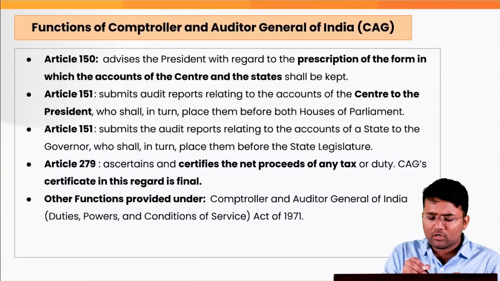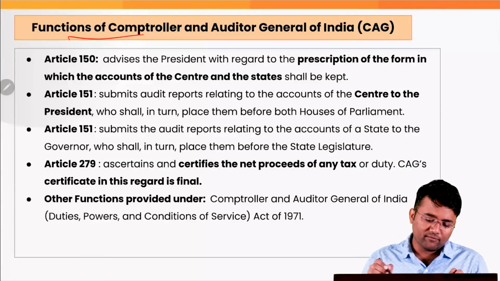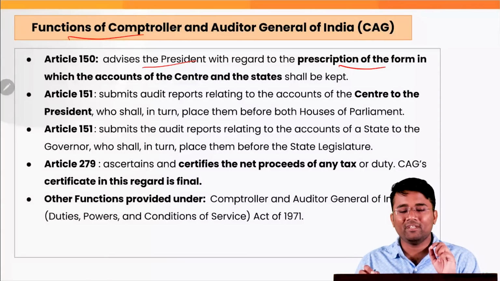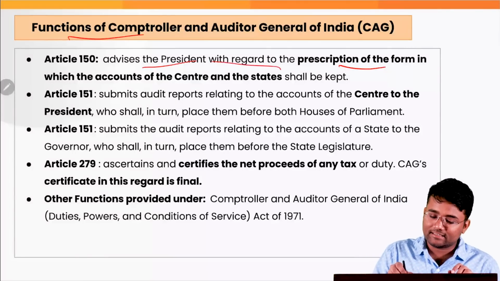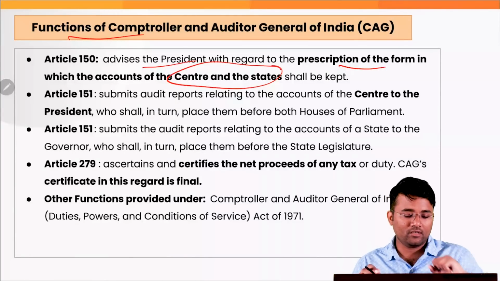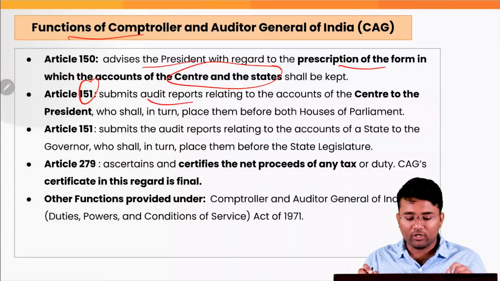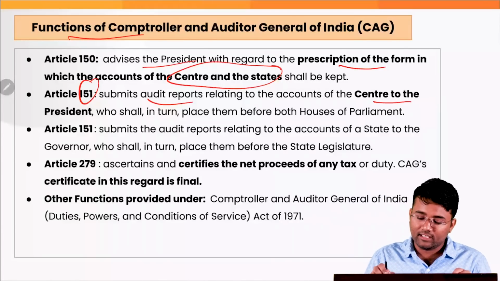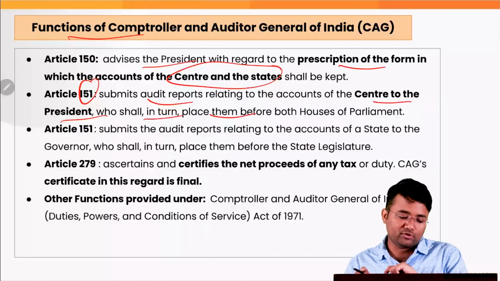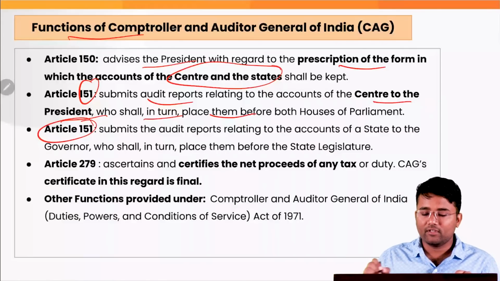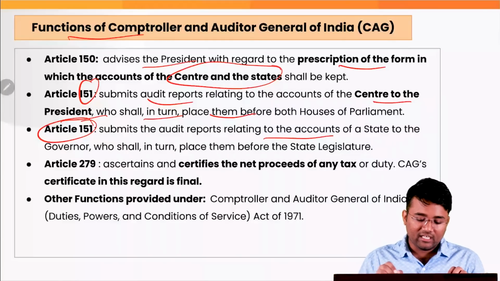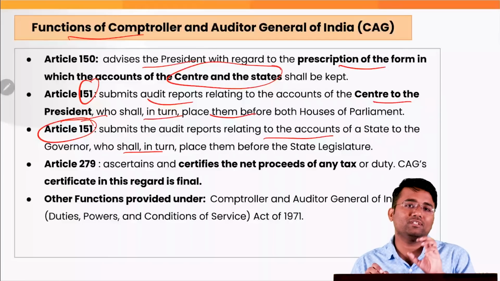B.R. Ambedkar. If you talk about various functions of the CAG, Article 150, under this, it advises the President with regard to the prescription of the form in which accounts of the center and states shall be kept. In what manner the accounts should be kept. Under Article 151, it submits audit reports relating to the accounts of the center to the President, who shall in turn place them before both houses of the Parliament. Then under Article 151, it submits the audit reports relating to the accounts of the state to the Governor, who shall in turn place them before the state legislature.